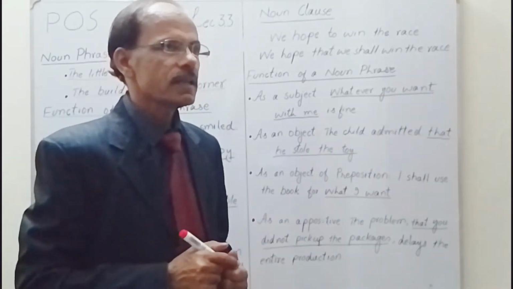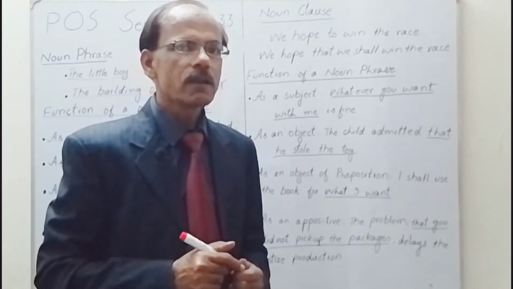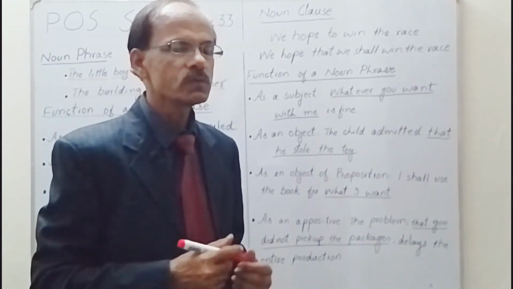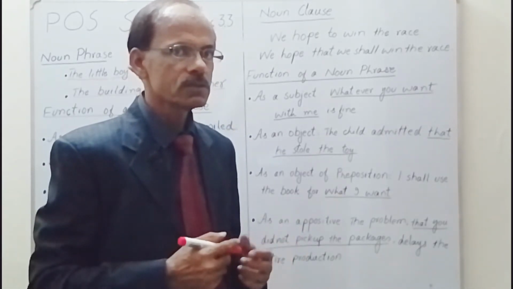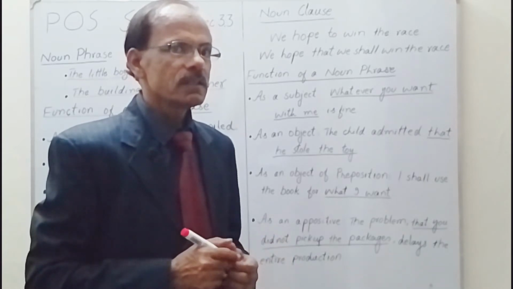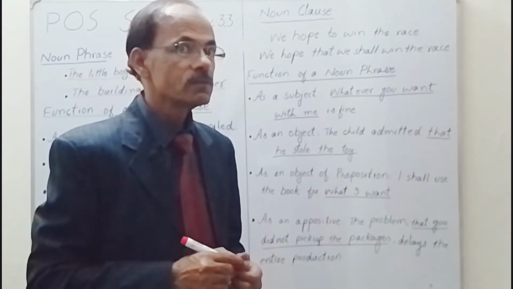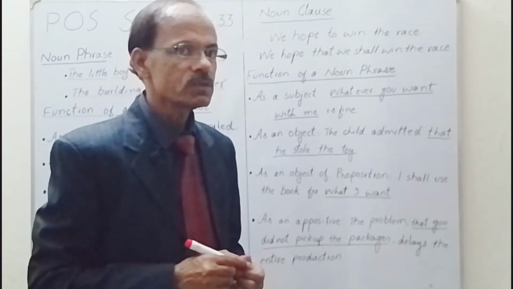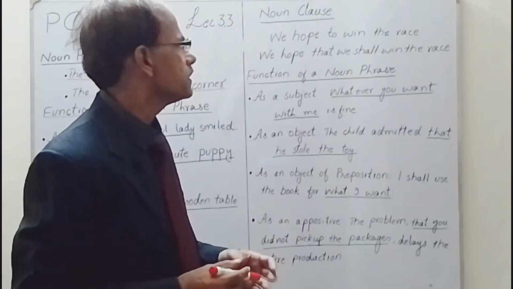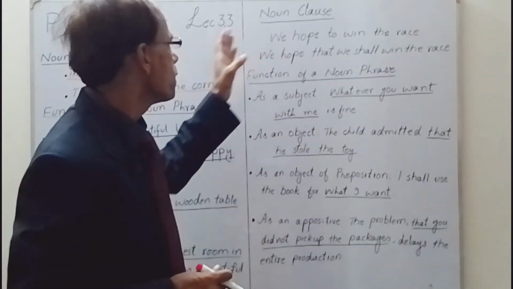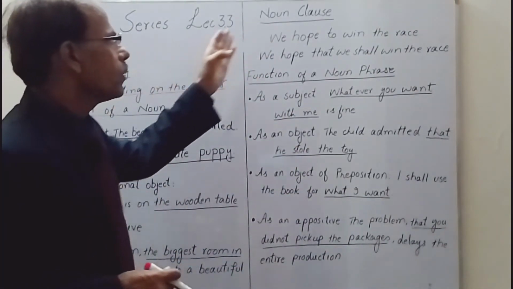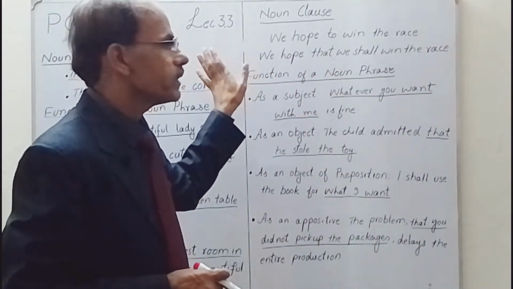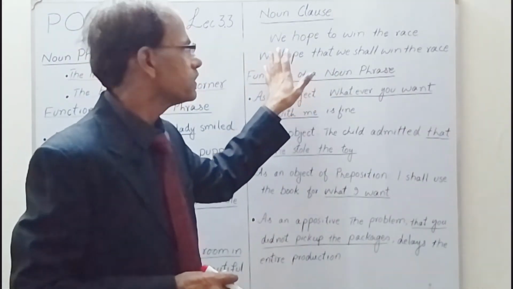Here it is used with the help of some subordinating conjunctions, such as "that," "what." But they are all supplementary. We can use them and we can also leave them out. Here is a difference between a noun phrase and a noun clause, so that we can easily understand what a noun phrase is and what a noun clause is.